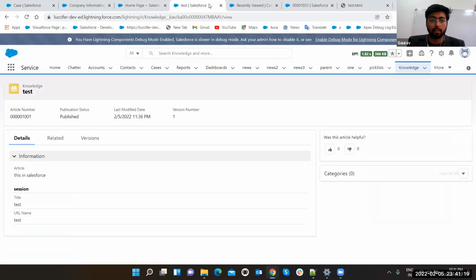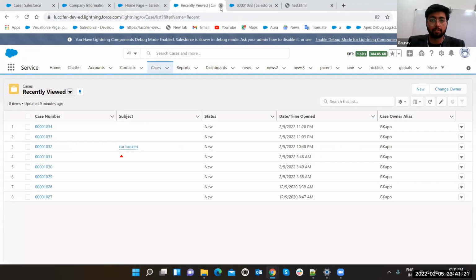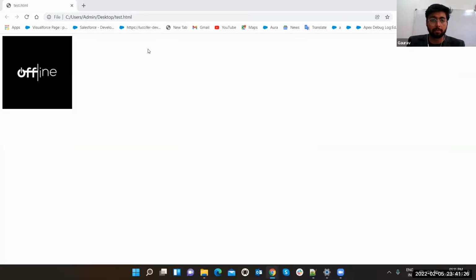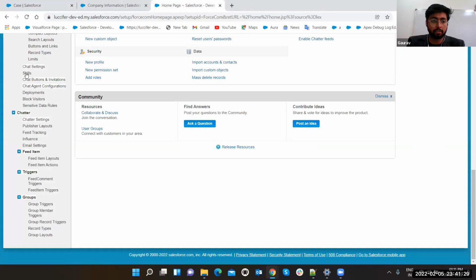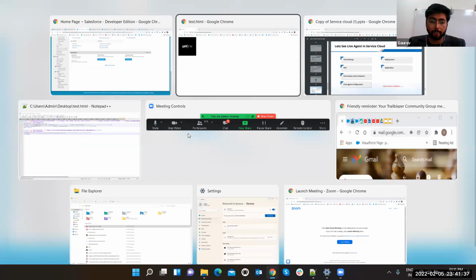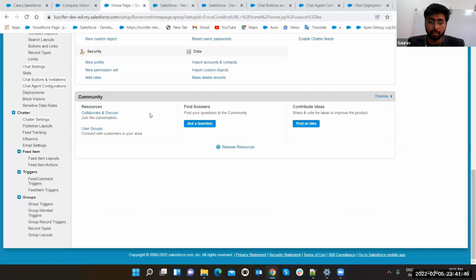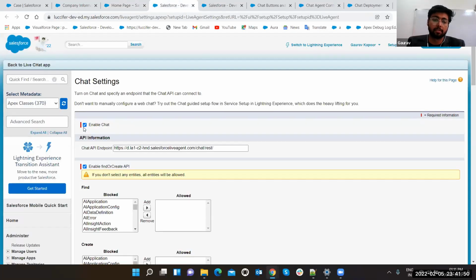Okay, so let's close it. I'll leave knowledge test, leave. This is service console, leave, and let's make it in a separate page. Let's open this, guys. Chat settings, skills, chat buttons, invitations, chat agent configurations, deployments. These are the steps we need, and this is also written here: chat settings, skill, chat button, invitations, chat agent configuration, deployment, and application. Got it? So first of all, before doing anything, you have to go to chat settings and enable it. Without enabling it, you cannot use your live chat feature inside Salesforce Service Cloud.